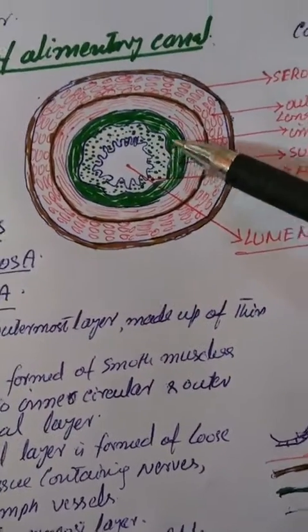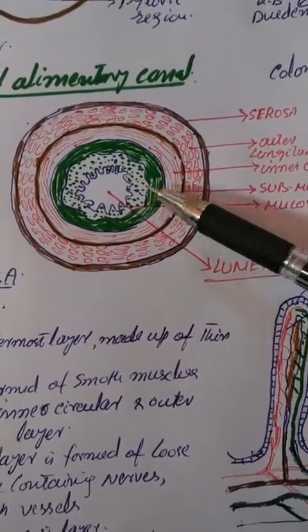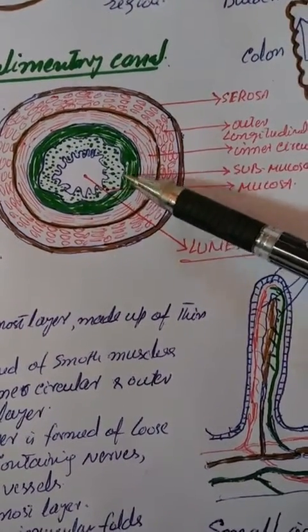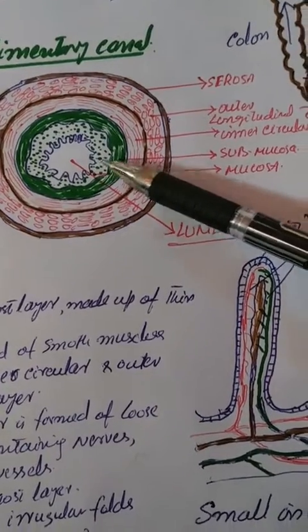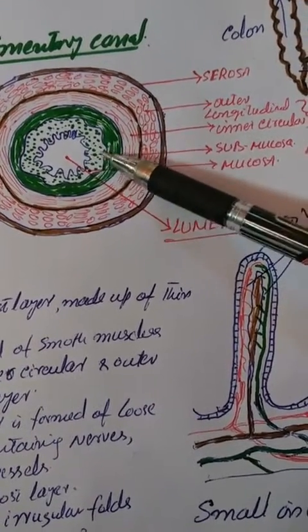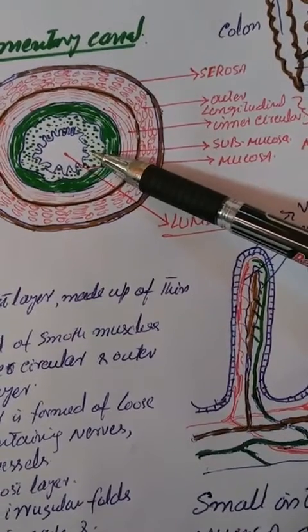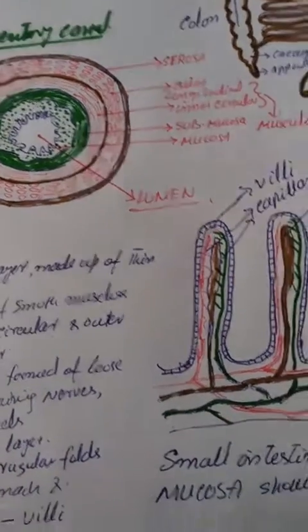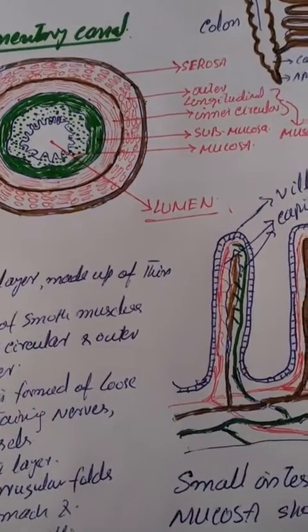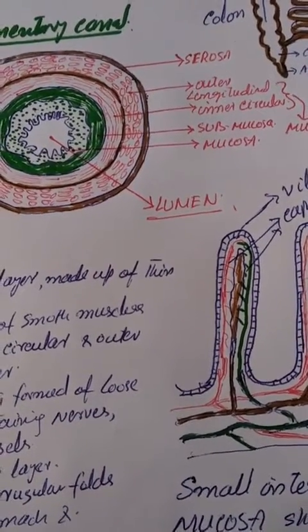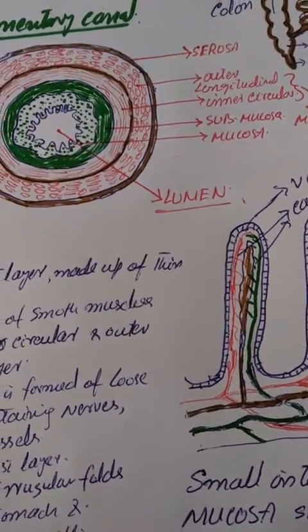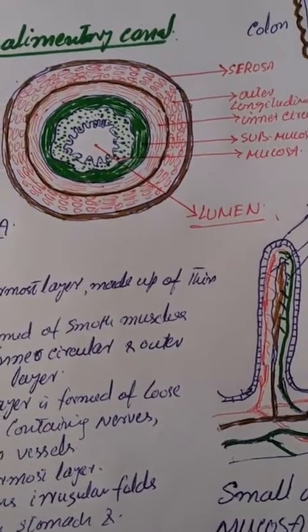And this submucosal layer is formed of loose connective tissue containing nerves, blood and lymph vessels. Then the mucosa, which is the innermost layer, forms irregular folds called rugae in the stomach, and finger-like projections called villi present in the small intestine.